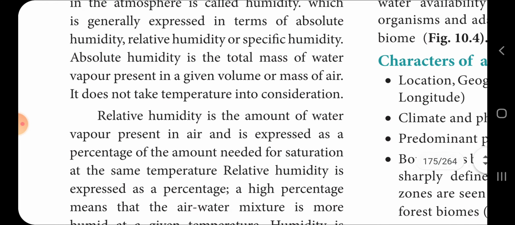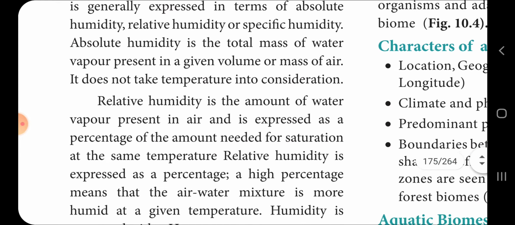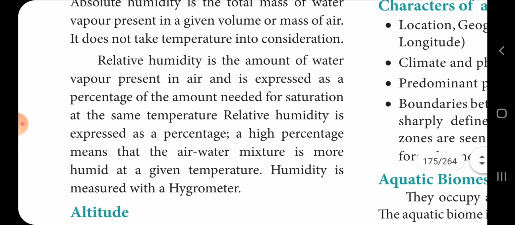It does not take temperature into consideration. Relative humidity is the amount of water vapor present in air, expressed as a percentage of the amount needed for saturation at the same temperature. A high percentage means that the air-water mixture has more humidity at a given temperature. Humidity is measured with the hygrometer.